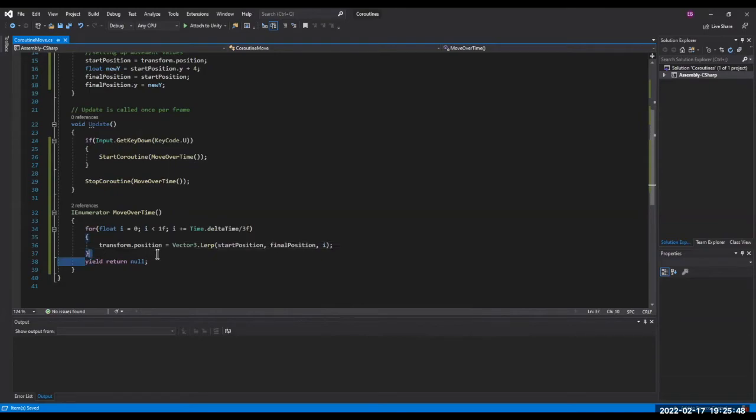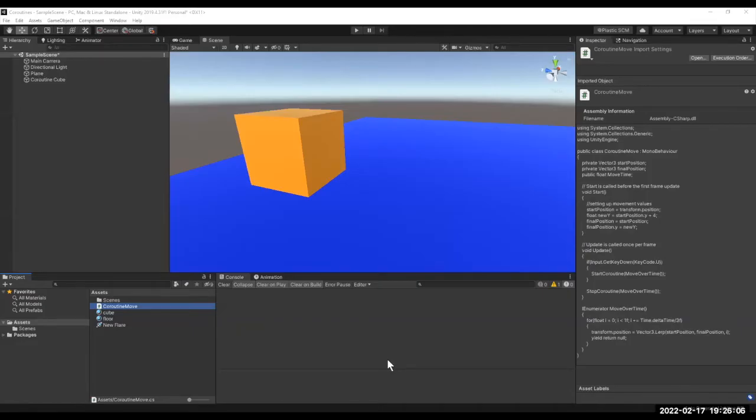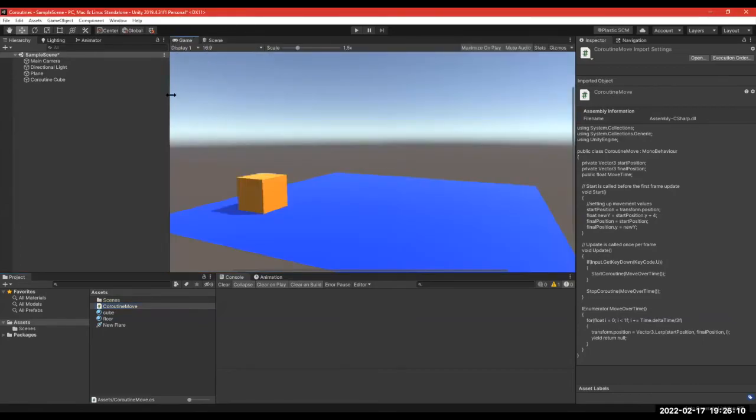And then we'll take our yield return null and we'll stick it in here. So now our MoveOverTime coroutine is ready. So if we hop back over to Unity, this should be ready to go. And again, if anyone has questions or would like to point something out or would like to see something done with coroutines, please feel free.